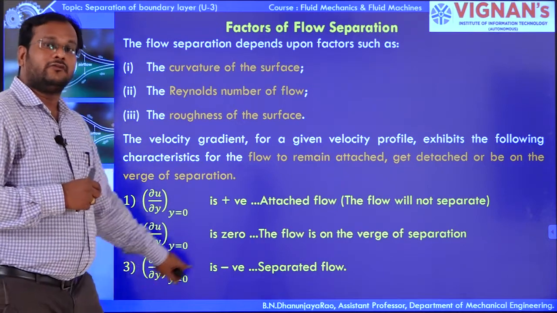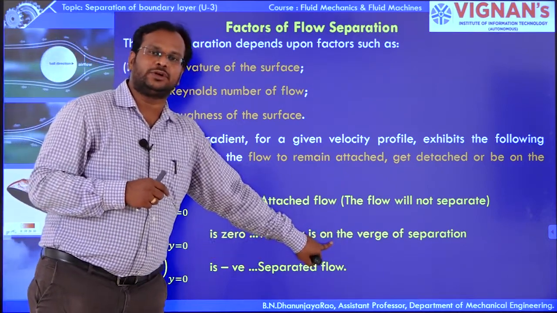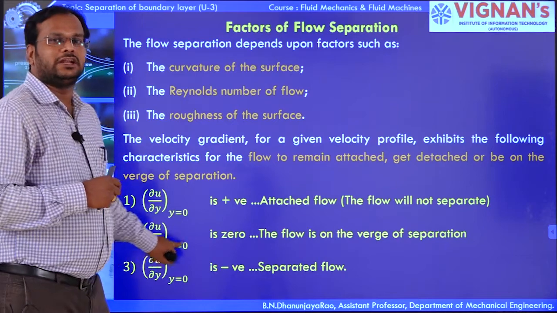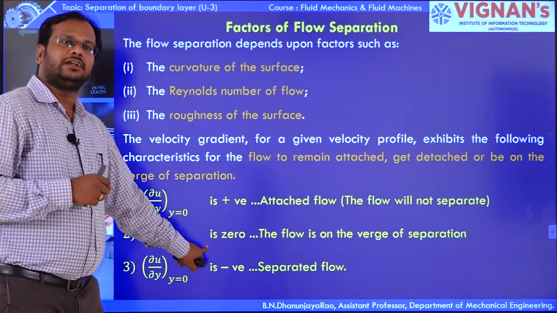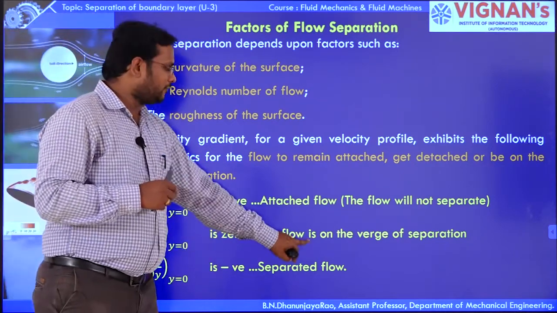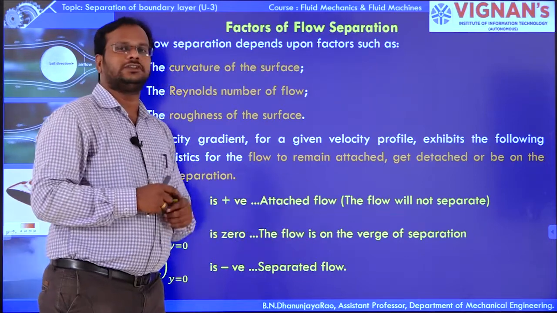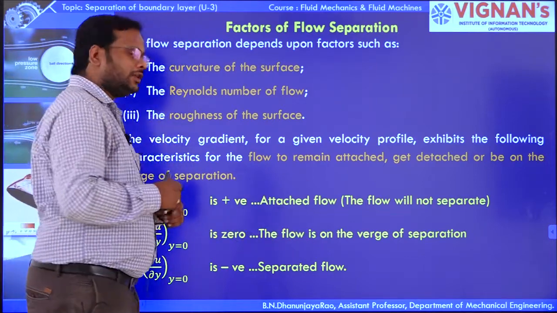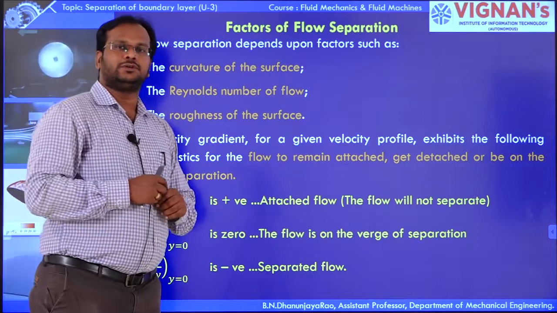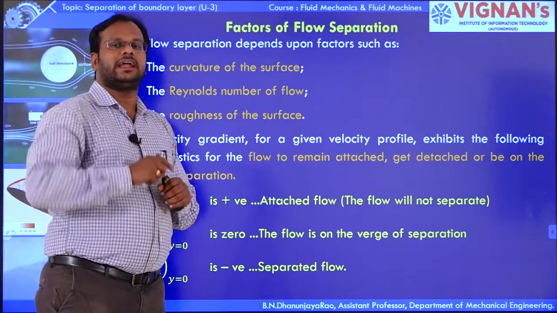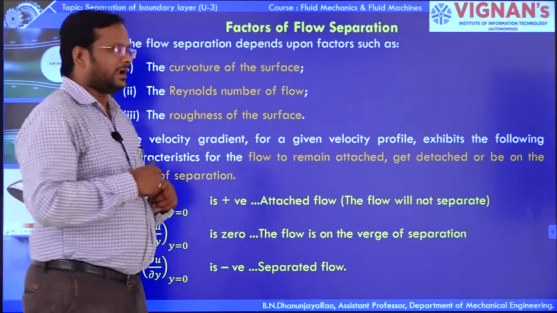Verge of separation is observed when du by dy is 0. If du by dy is positive, the flow remains attached.